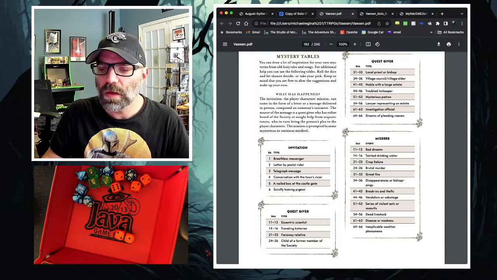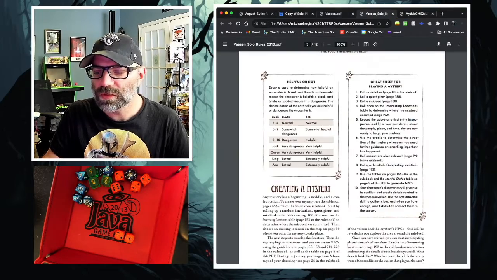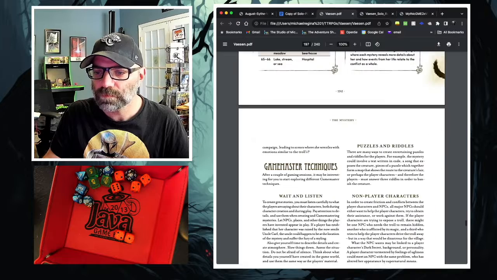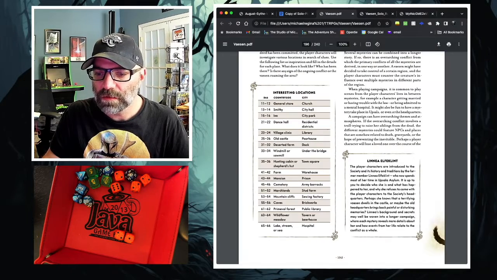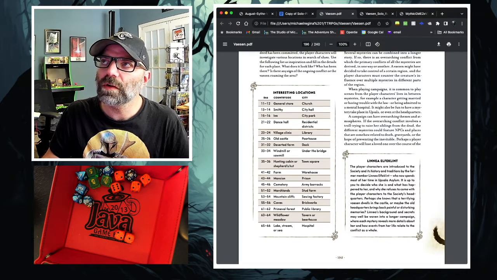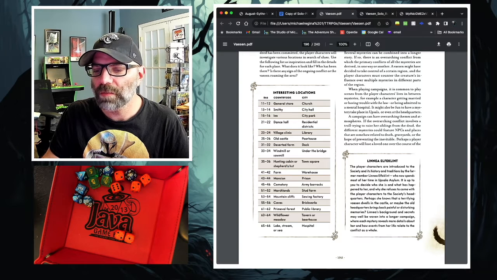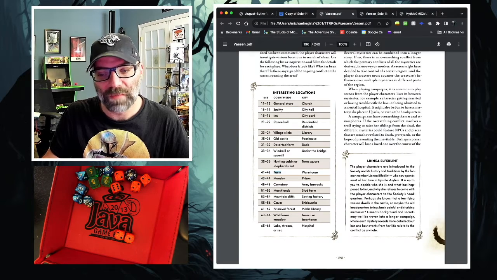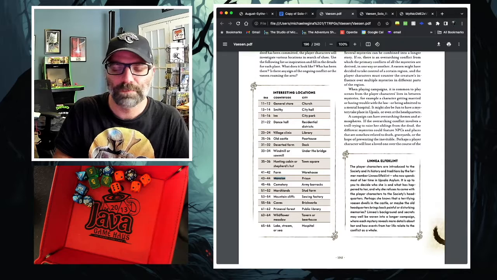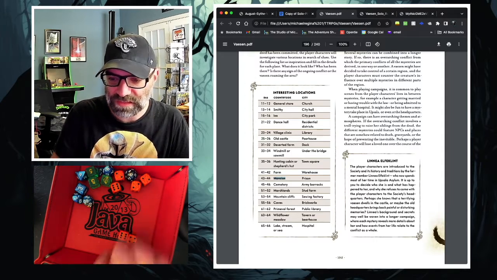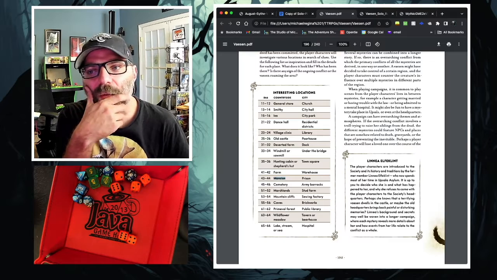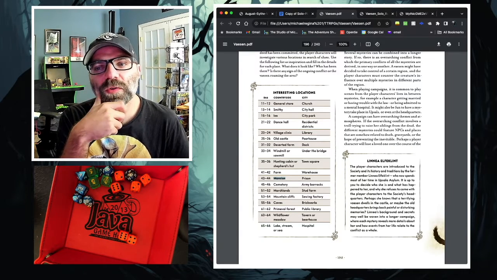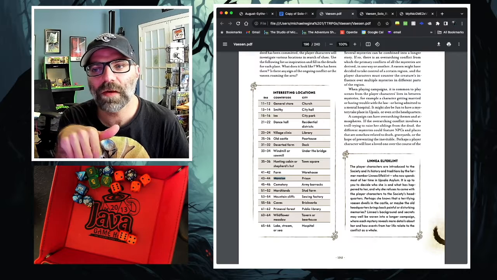So let's see what we do for interesting locations, which is on page 192. Now we are out in the countryside. I think a farm obviously makes a lot of sense, given the crop failure. It could be at a farm or maybe at a mansion. But let's roll and see if something interesting comes up. I got a 64, which is a wildflower meadow. That's cool. So some sort of estate with wildflowers and some sort of crop failure, and they've sent a message asking for help.